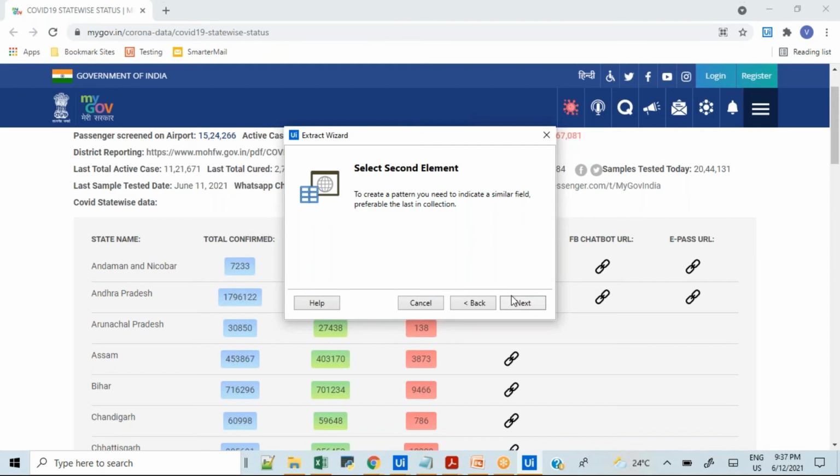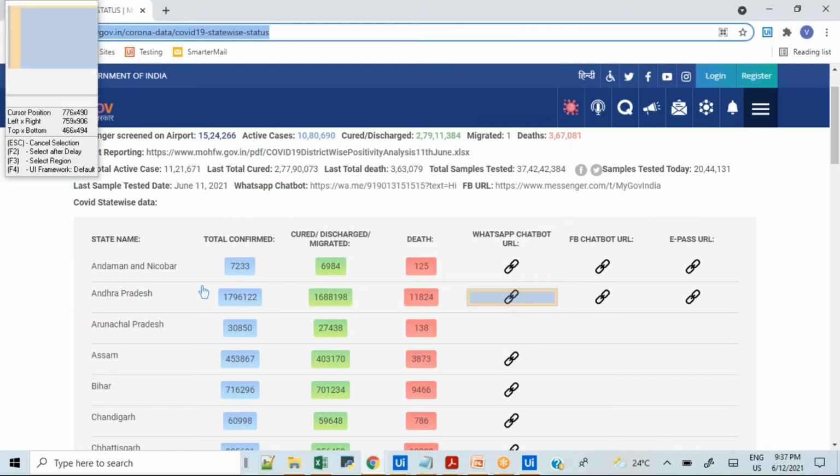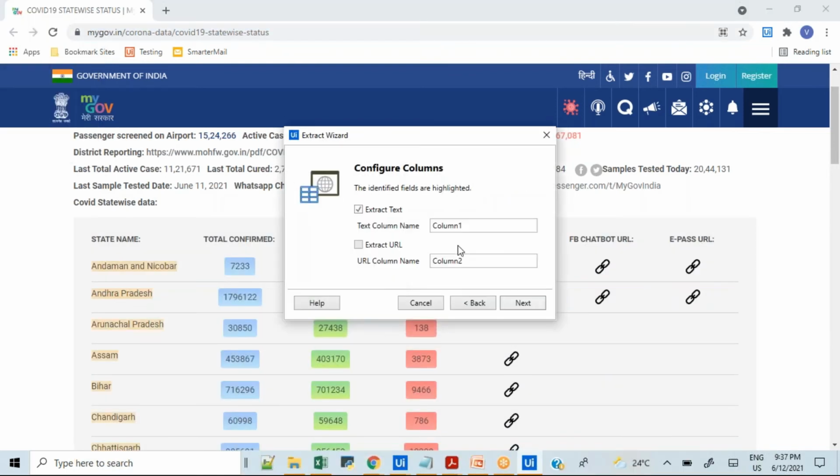So you might ask this question: do we have to click on all the elements? No, we have to indicate only the first two elements, because UiPath wants to understand the pattern in which to gather the data. Then I'm going to click on the next button, then I will click on this state name. Done. And here we'll give the column name.